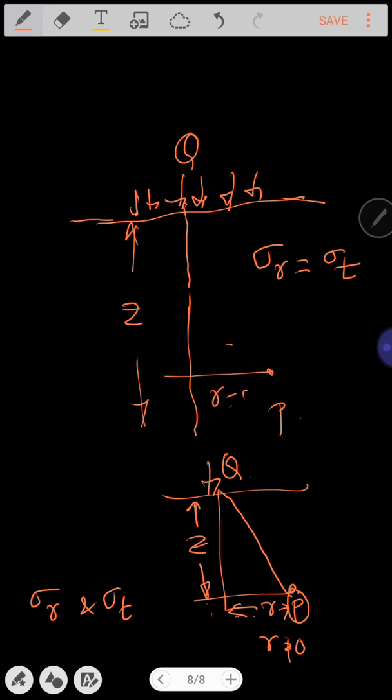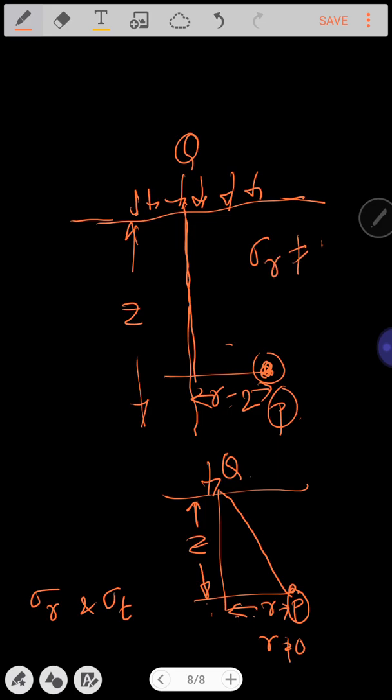What does it mean? This particular point P is located at a radial distance of 2 meters away from the central axis of symmetry. At that time, we may not be expected to consider the condition which we had seen; sigma R will never be equal to sigma T when R is not equal to 0.